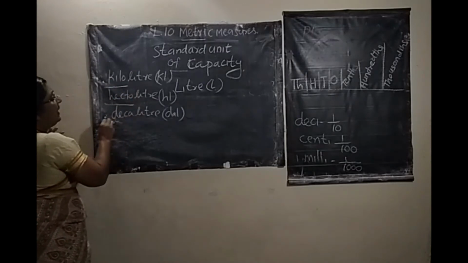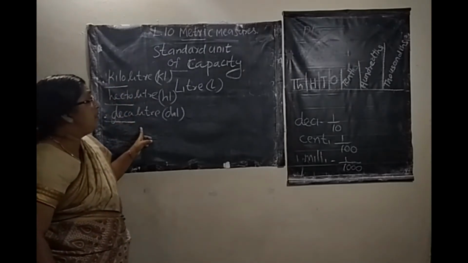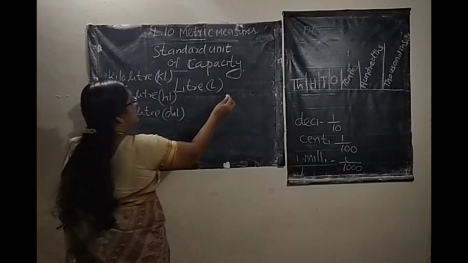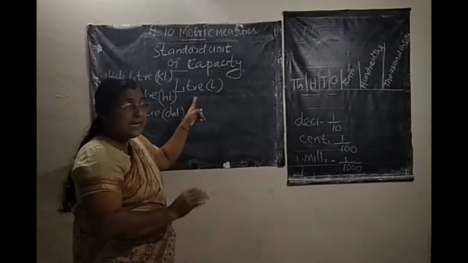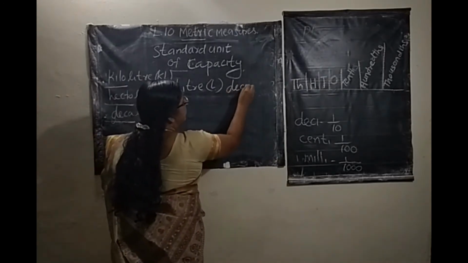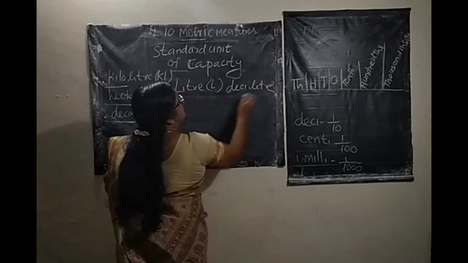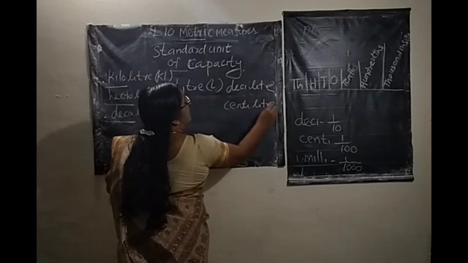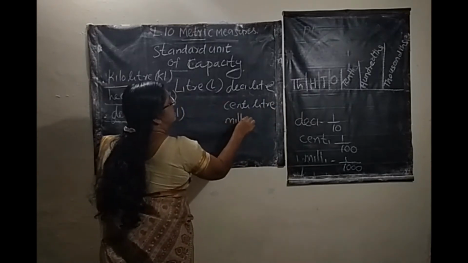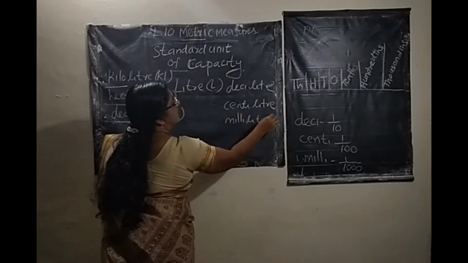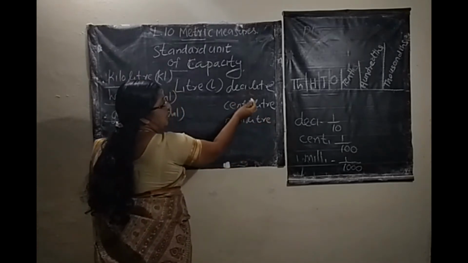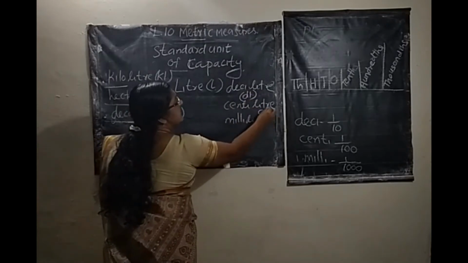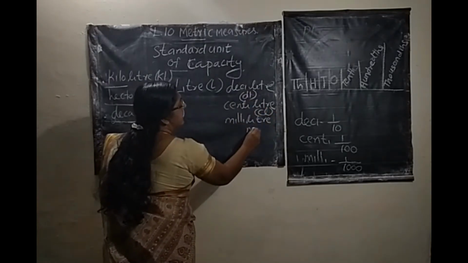Kilo, hecto, deca we add before the name of liter, that is prefixes. Next, the units smaller than the liter are deciliter, centiliter and milliliter. Here short form of deciliter is DL, centiliter is CL and milliliter is ML.